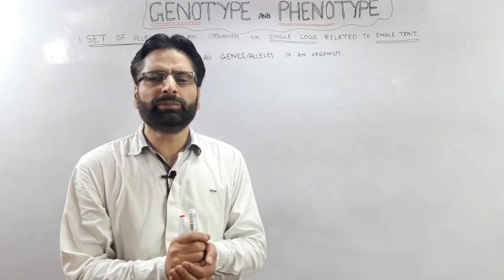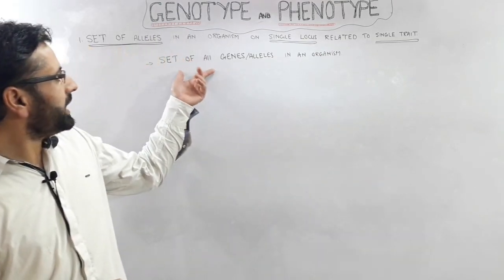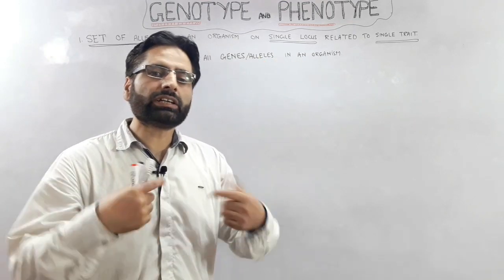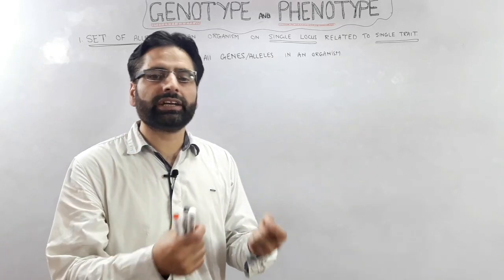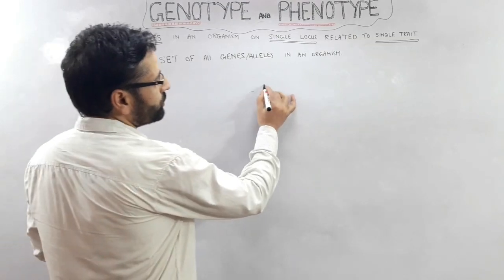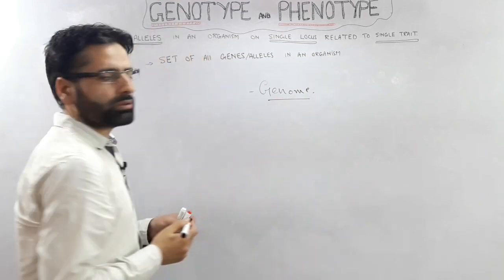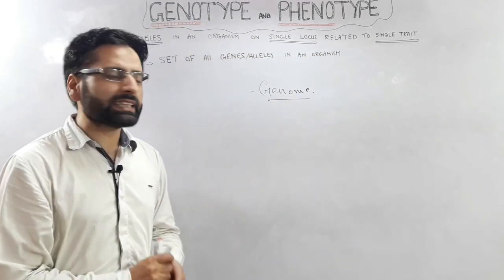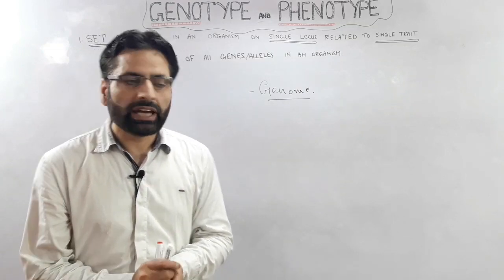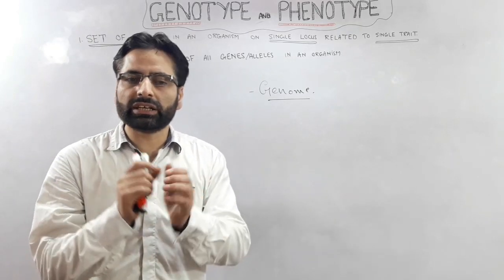The term genotype has also been used in a broader sense, and in that sense it may be defined as the set of all genes or alleles. That is, what is the set of alleles? What is the complete genetic composition of an individual? In this broader sense, it looks closer to another term, that is genome. There is a little difference, as genome represents the average genetic composition of the population and genotype represents the genetic composition of the single individual.